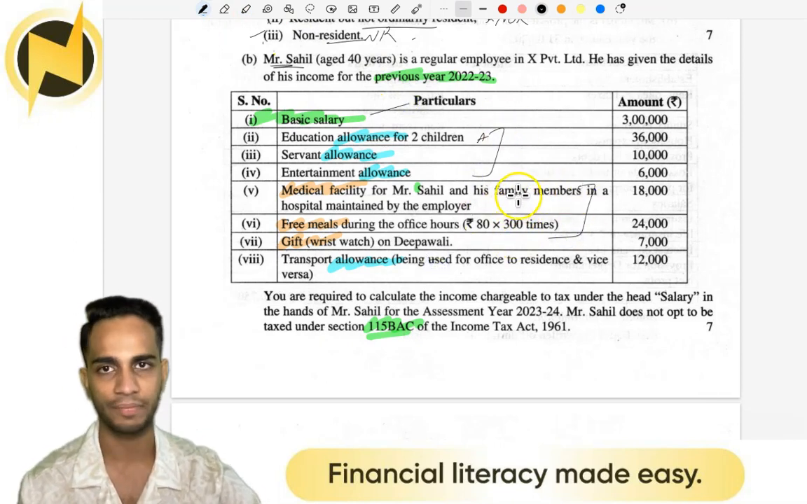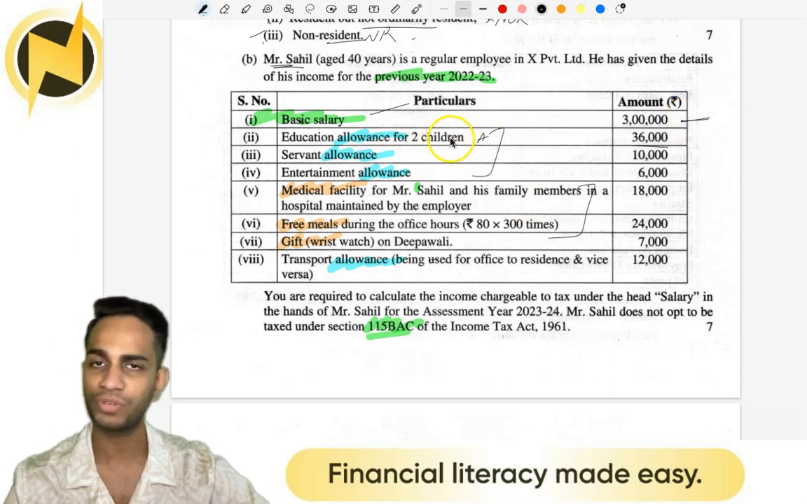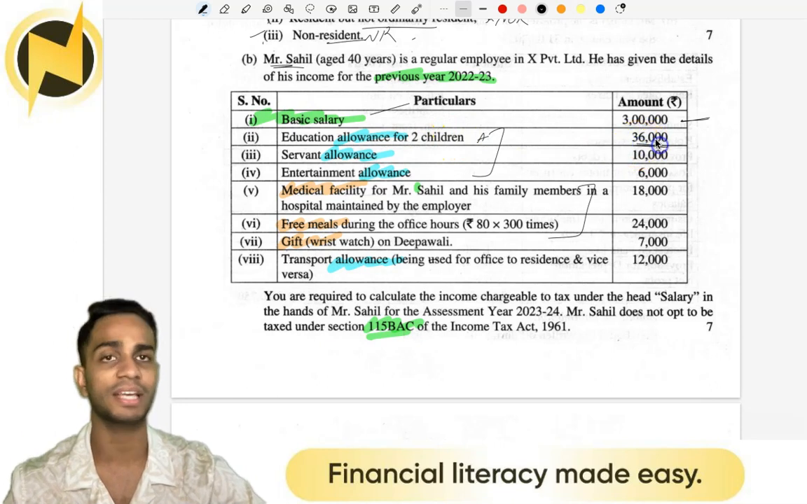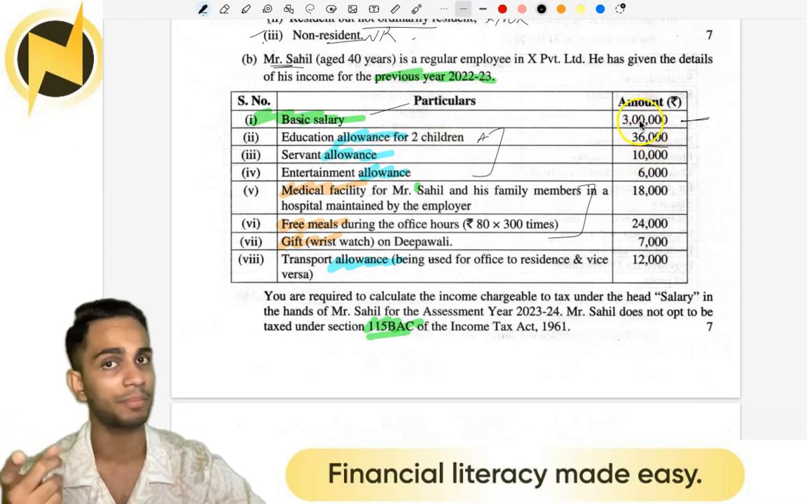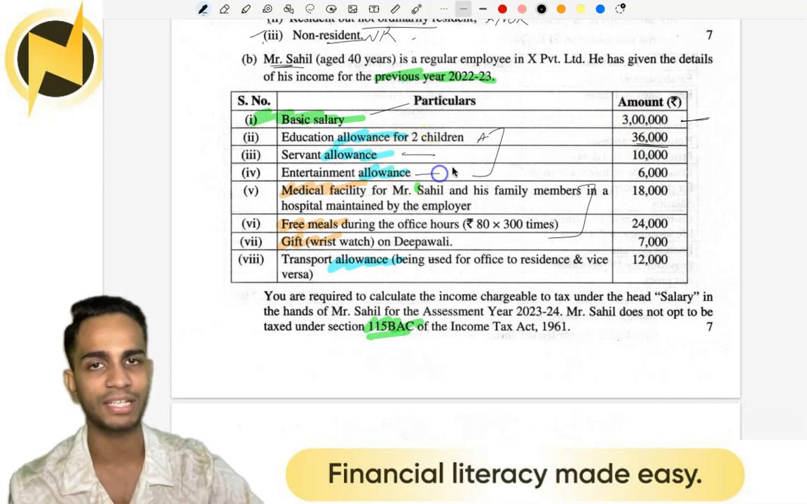And find your gross salary. So, start your answer with 3 lakh. That's your basic salary. Then go to allowances. So, first write educational allowance. You know, educational allowance gets an exemption. Correct? 100 per month per child, if you're taking the old regime. Then servant allowance, entertainment allowance, fully taxable.